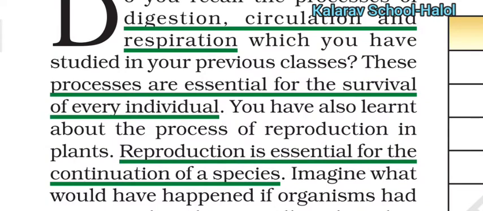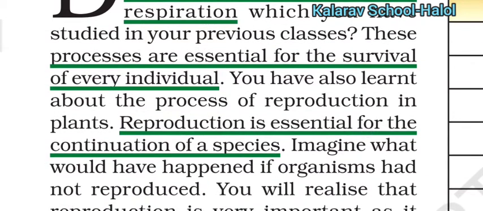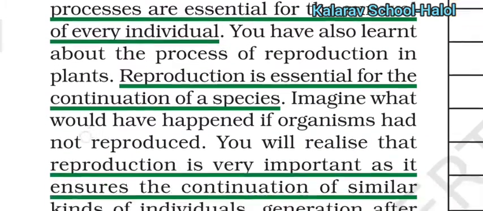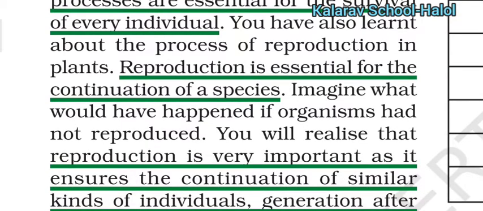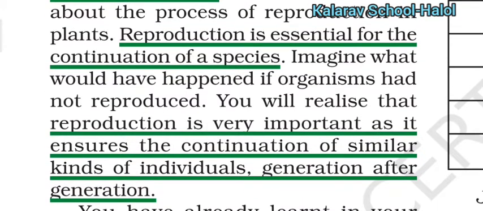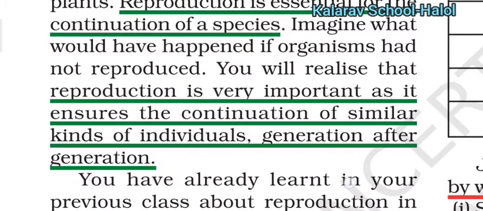Similarly, there is a process called reproduction. Reproduction is essential for the continuation of a species. It is a process in which a similar kind of individual is produced generation after generation. So, we can say that reproduction is the process of producing the young ones of any species.